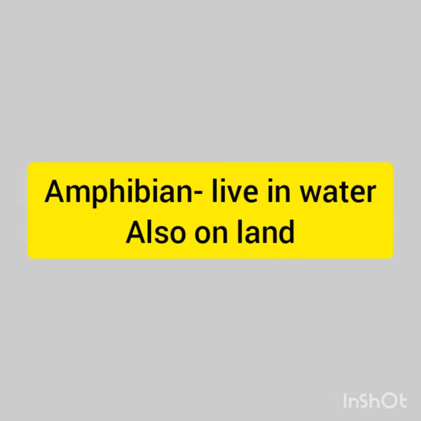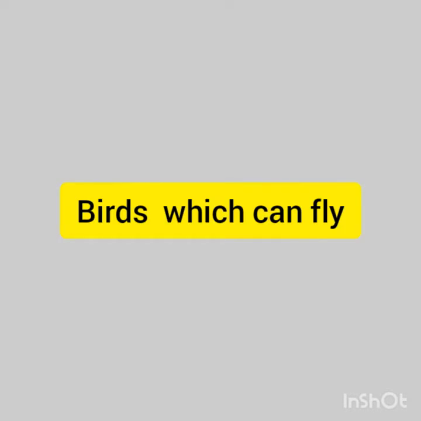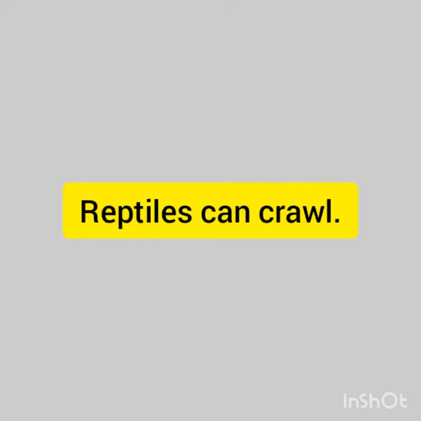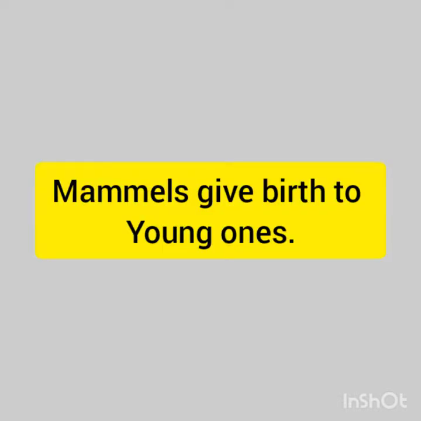Aquatic means the animals who survive in water. Amphibian means the animals who live in water and on land also. Birds can fly. Reptiles are the animals that crawl. And mammals are the animals that give birth to their young ones.